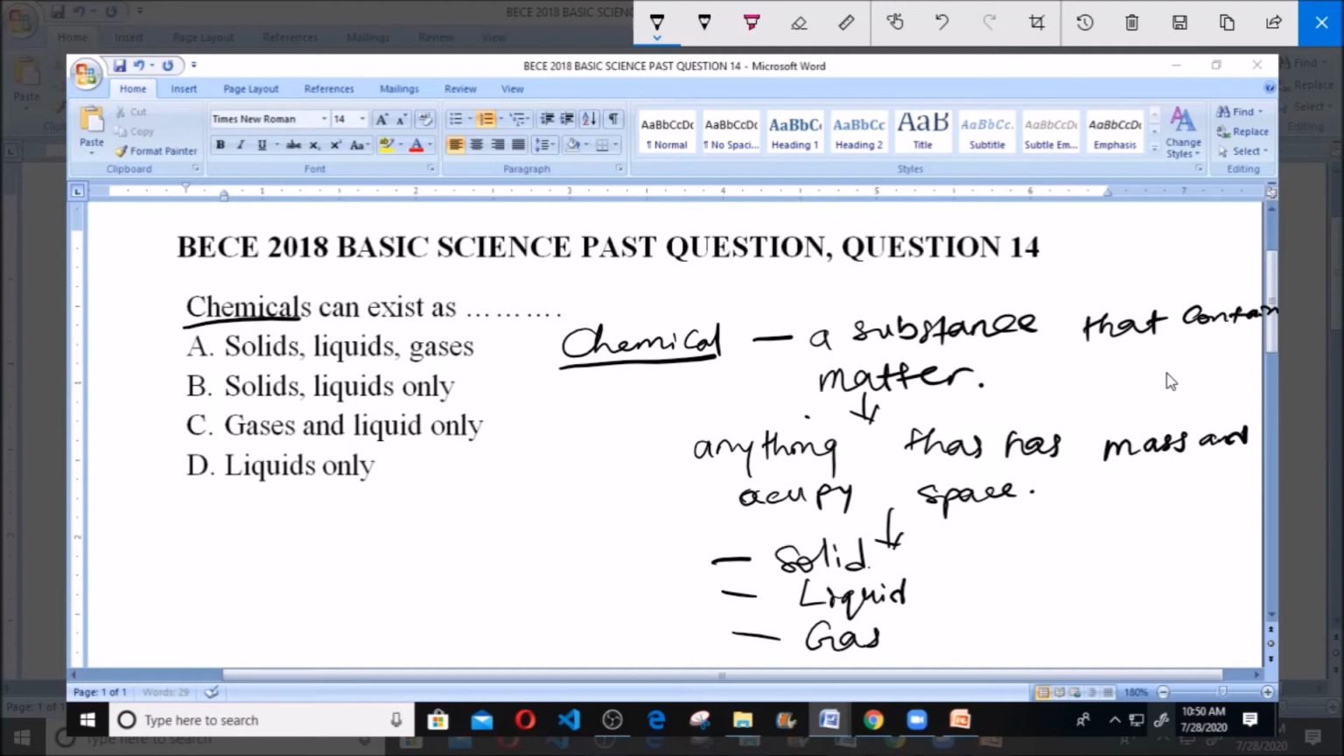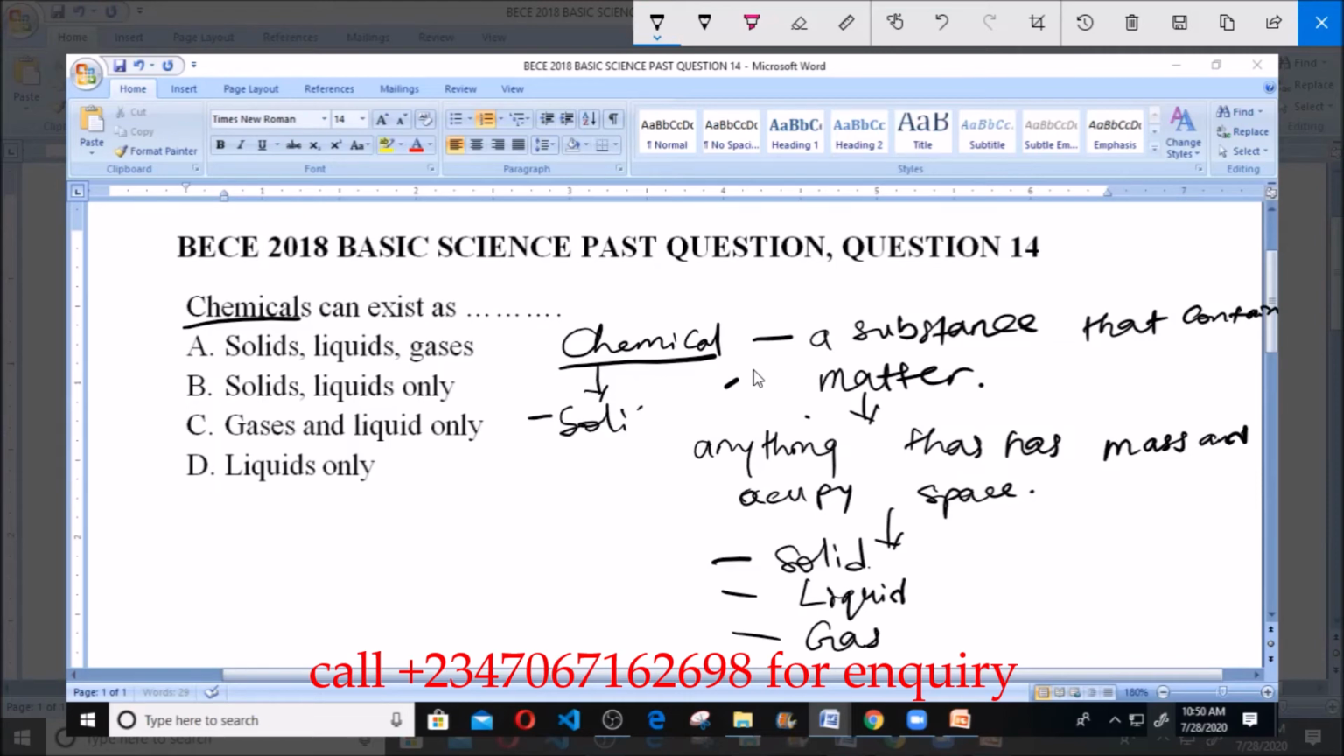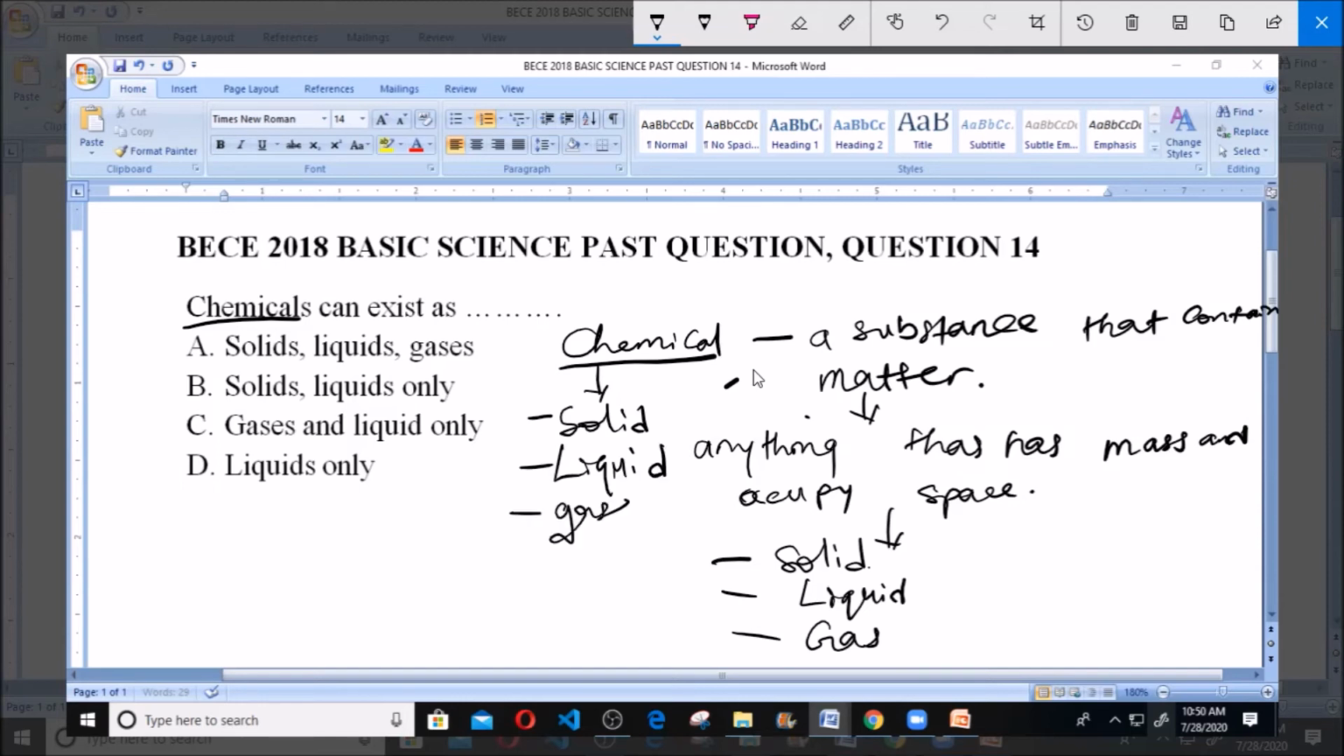any substance or anything that contains matter. And since chemical contains matter and matter can exist in three forms, which is a solid, liquid, and gas, therefore we can say chemicals can exist as either solid or liquid or gases, because chemical contains matter, and matter can exist as solid, liquid, and gases. So definitely chemicals can exist as solid, liquid, and gas.